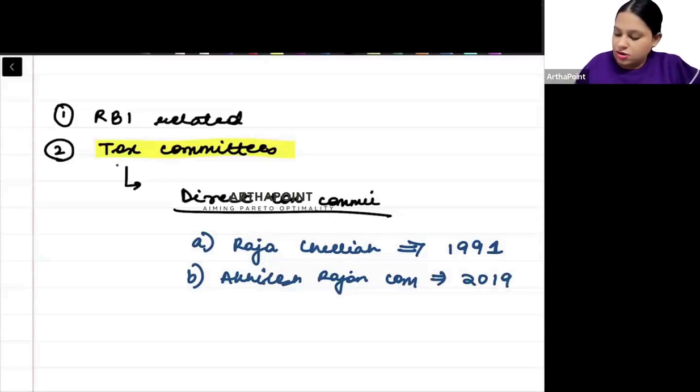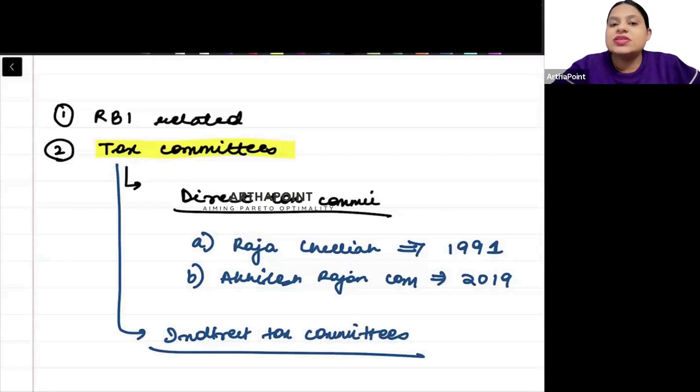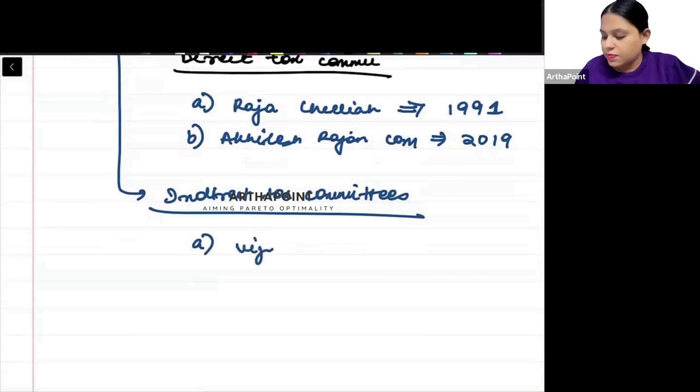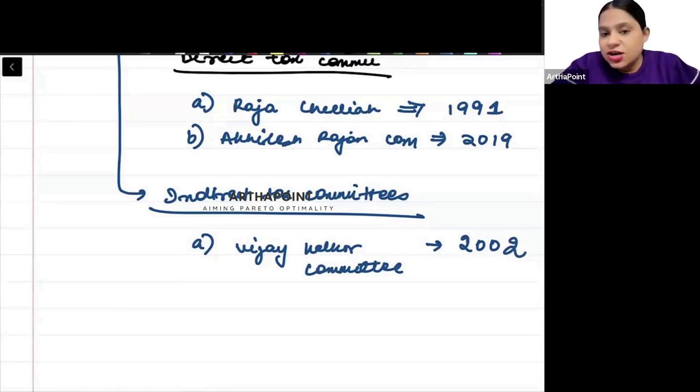Similarly, you can make for indirect tax committees. I'm just giving you an example. Indirect tax committees में we know that there was Vijay Kelkar committee, most important. विजय केलकर कमेटी, when was it launched? It was launched in 2002. क्या किया था इसने? इन्होंने गुड्स एंड सर्विस टैक्स को प्रपोज किया था. They proposed Goods and Services Tax, right? Or what else committee we had? We had LK Jha committee. This is again very important for the VAT, value added tax.